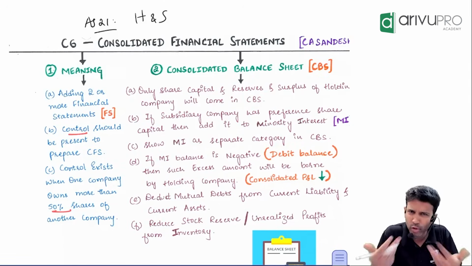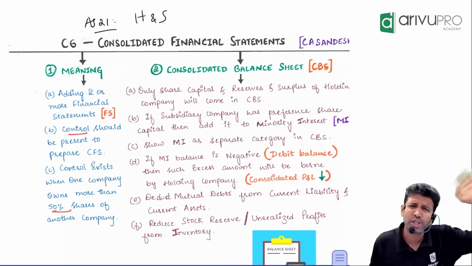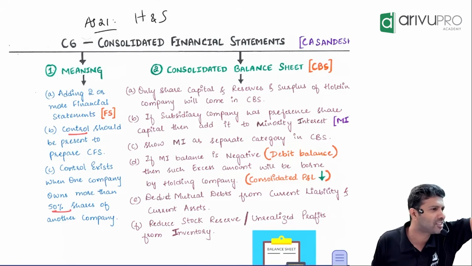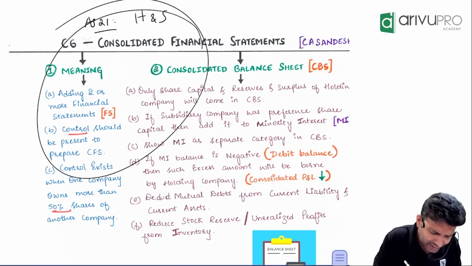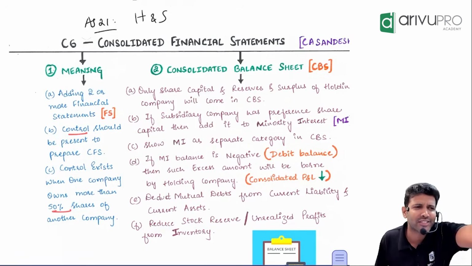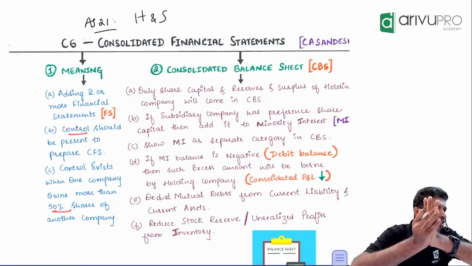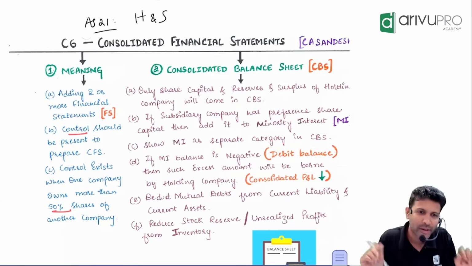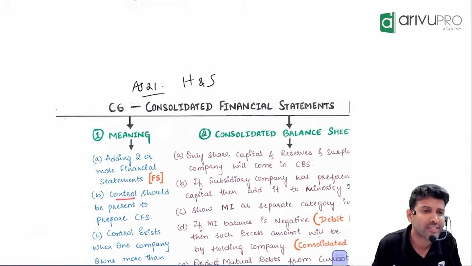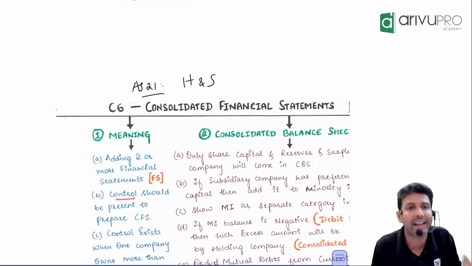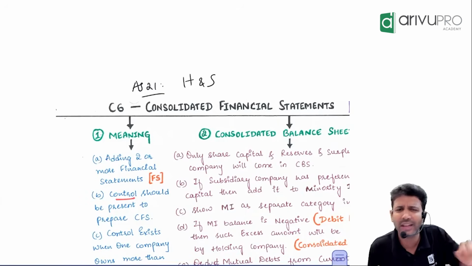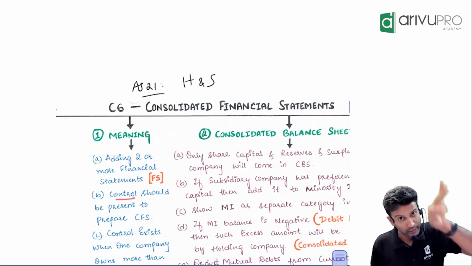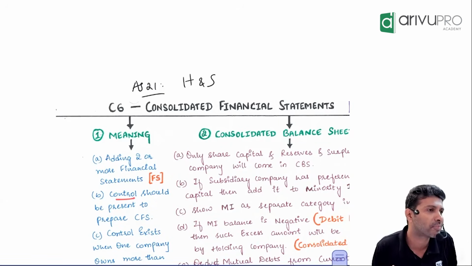Correct? No, so much build up is not necessary. Addition, we have been learning from KG only, no sir. Nursery, now they start addition. Correct? Why do we need a standard and all for addition? Take simply two companies' balance sheets, add, done. Take two companies' cash flow statements, add, over. Why do we need a standard for this? Consolidation is simply adding up, right? To add up something, where is the necessity of a standard, sir? Why do you think a standard was necessary, and that too an important standard was introduced here?